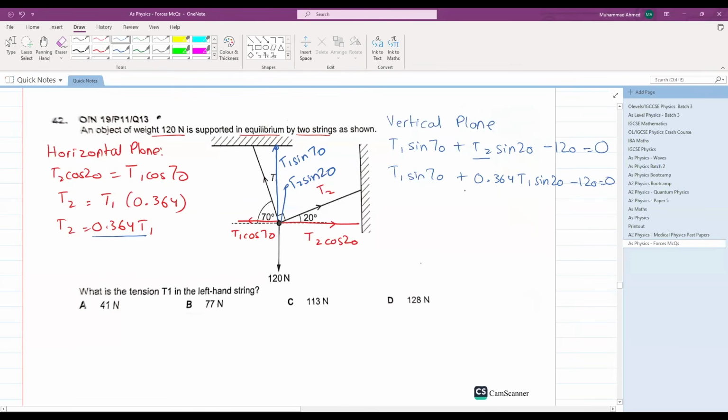Now let's calculate the combined T1: 0.364 into sine 20, plus sine 70. This gives you 1.064 T1 is equal to 120. Can you calculate T1? Yes, 120 divided by 1.064 gives you 112 newtons or 113 newtons as your answer. The answer to 104 is C. This marks the end of the past papers for forces. If you have any questions, you can ask in the comments below.